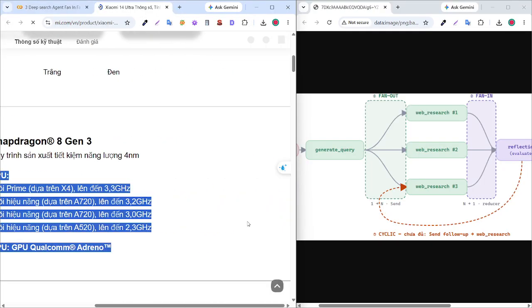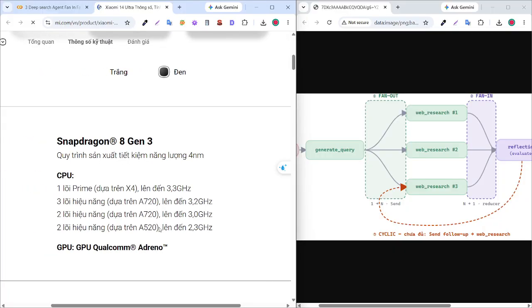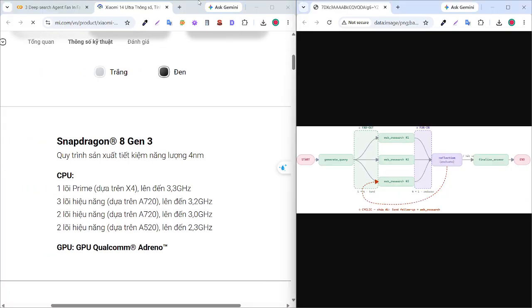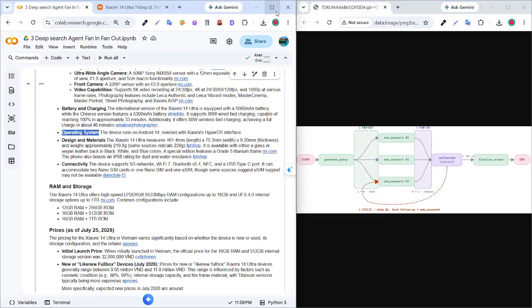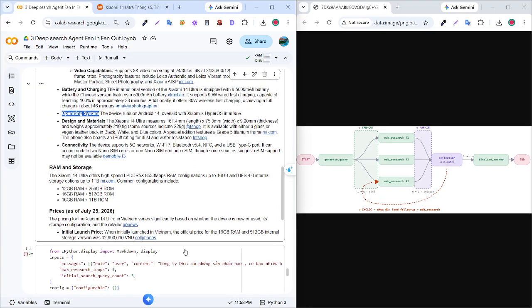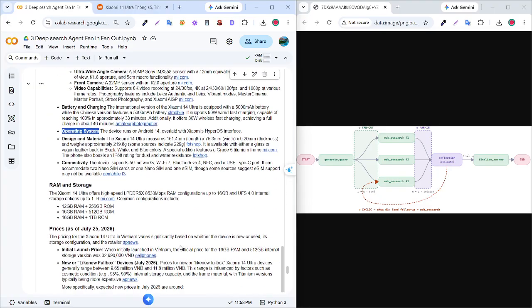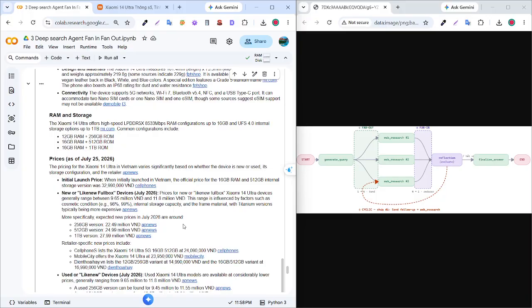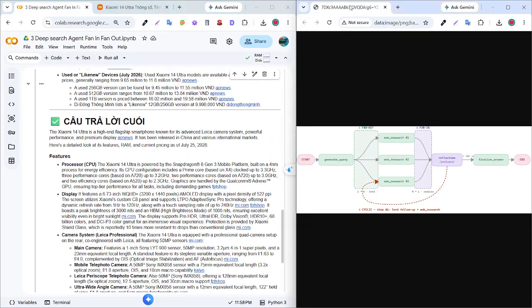You can see here it's getting information from a music website. Okay.